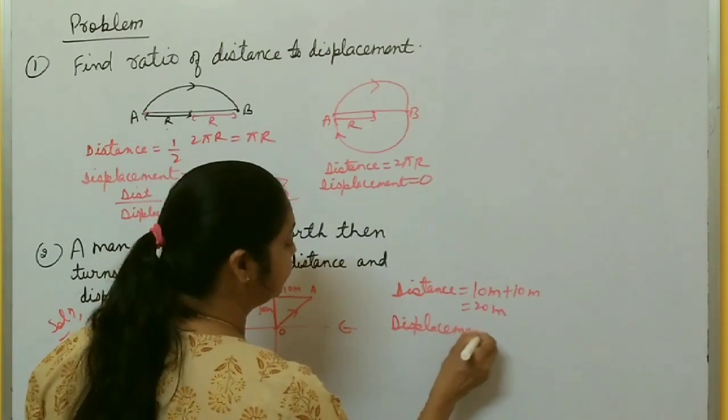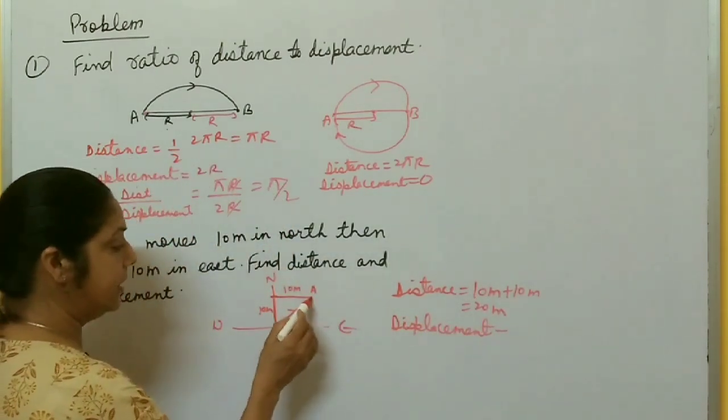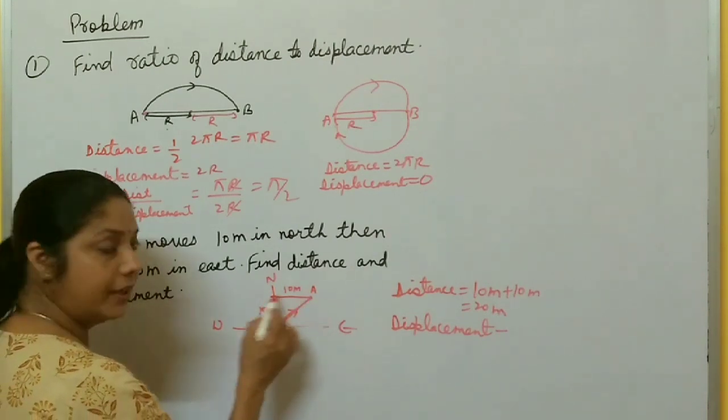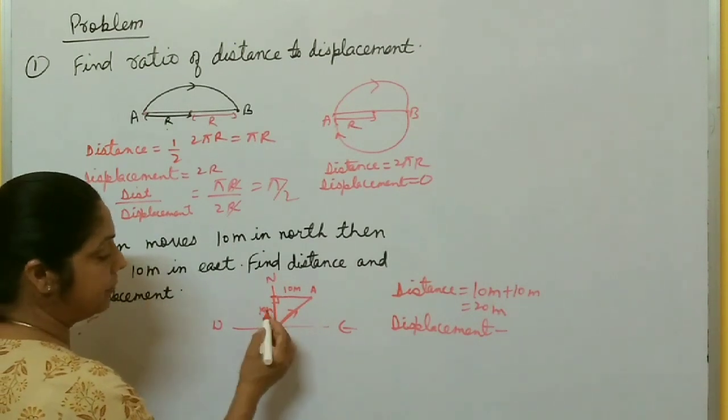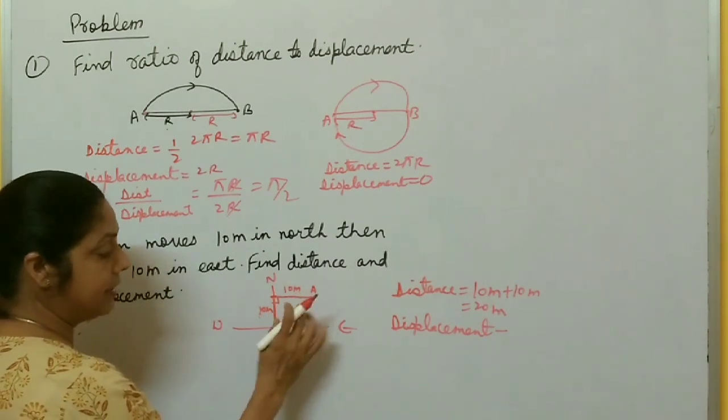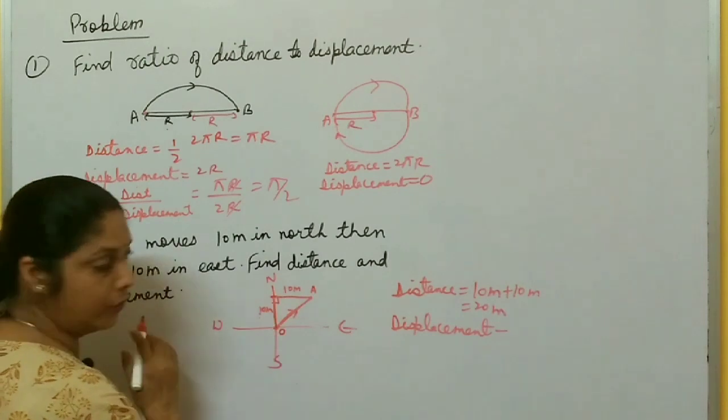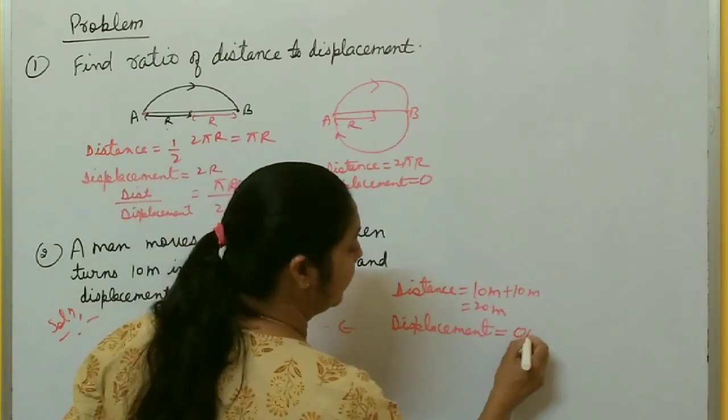In this case, this one is the hypotenuse of this 90 degree triangle. So you know Pythagoras theorem. This 10 meter square plus 10 meter square gives you OA whole square. So displacement is OA here.